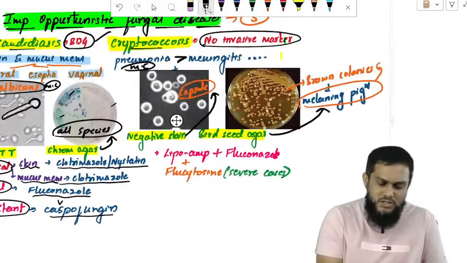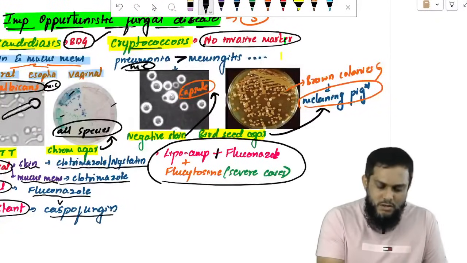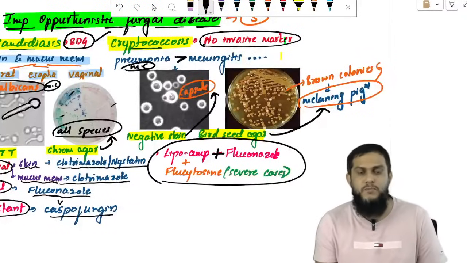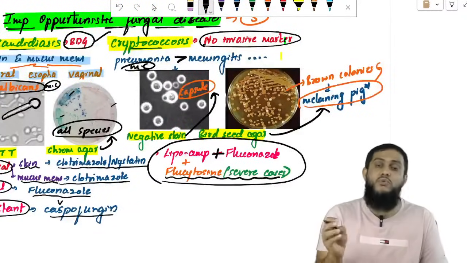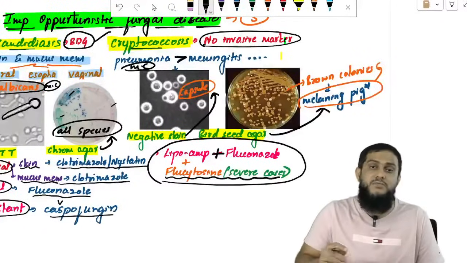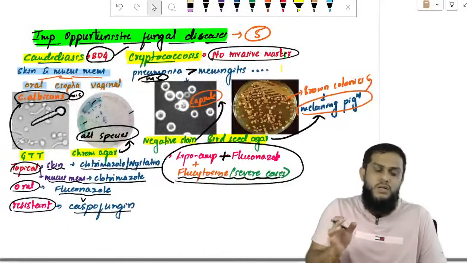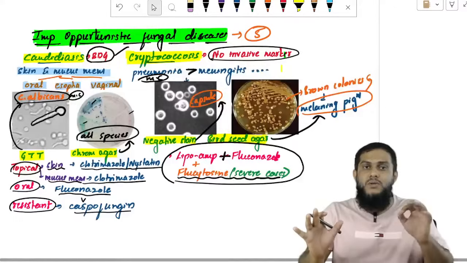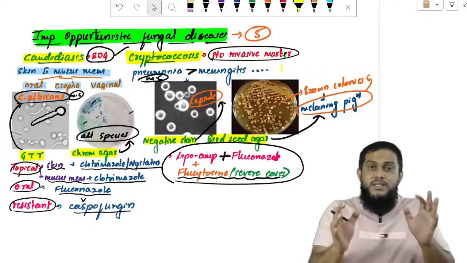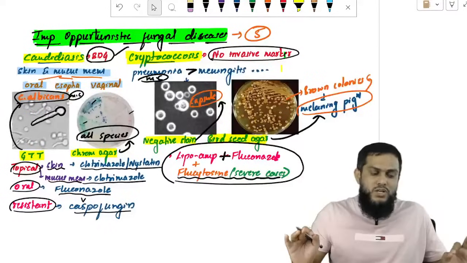Cryptococcus is confirmed. What is the treatment? Treatment is liposomal amphotericin B plus fluconazole. In severe cases, we have to add flucytosine. So with that we have completed candidiasis and cryptococcosis. Once again, I will tell you what to remember. Candidiasis, invasive marker is seen. Invasive marker is BDG. Cryptococcosis, no invasive marker.